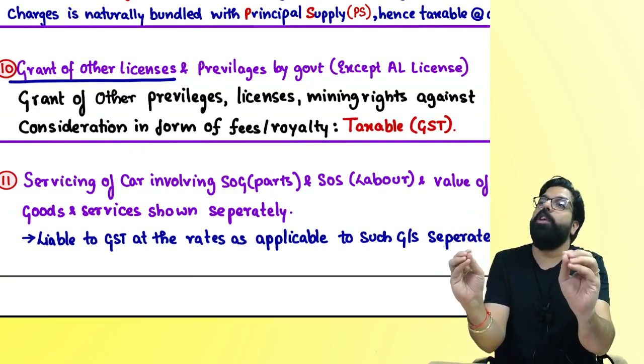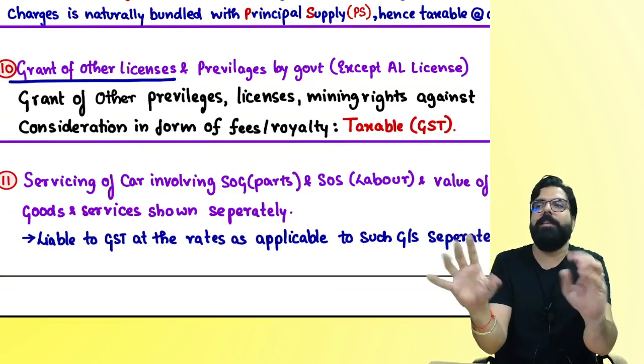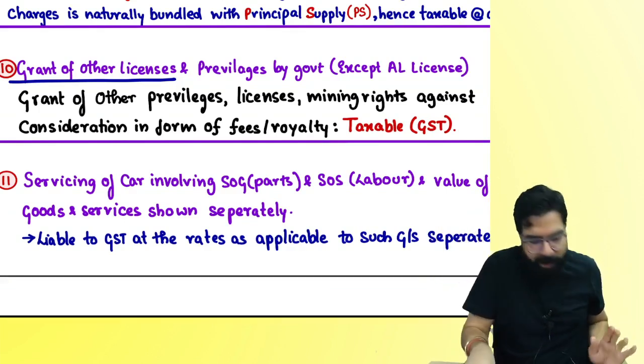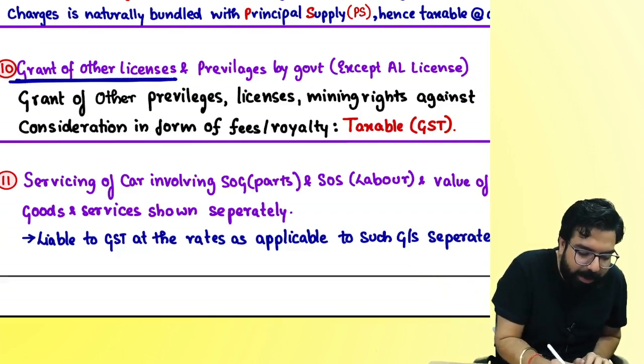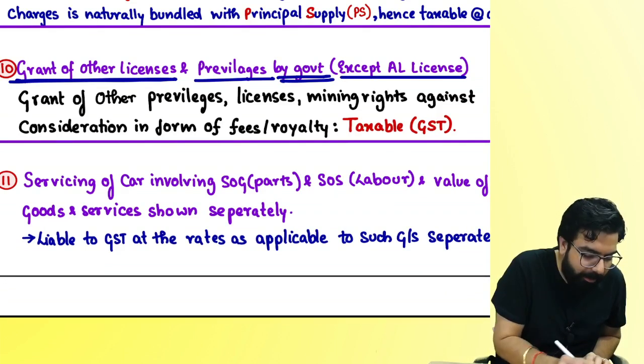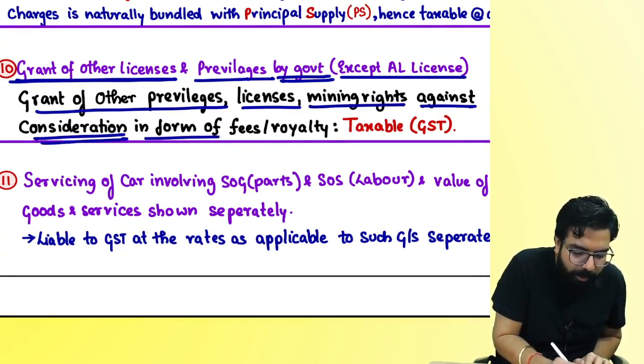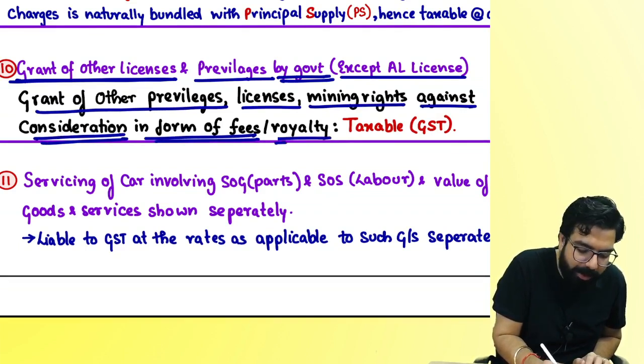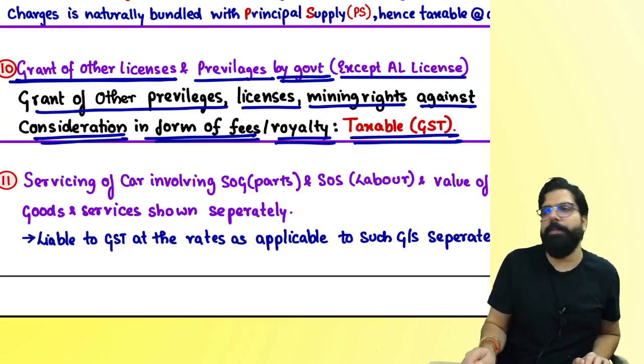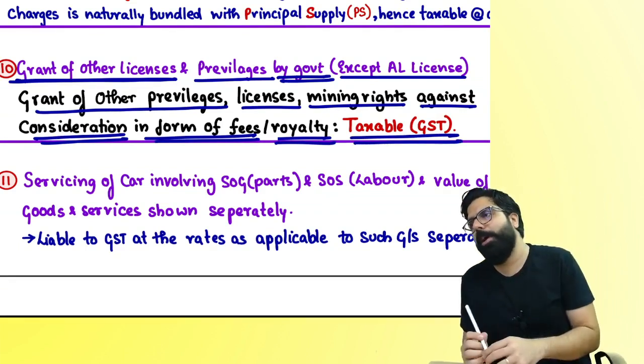I went ahead and told only for what? Alcoholic liquor license. I did not tell for anything else. And hence, grant of other licenses, privileges by the government, except what? Alcoholic liquor license, grant of other privileges, licenses, mining rights against consideration, whether the government is taking fees or royalty, GST will come. It will not be neither supply of goods nor supply of service.